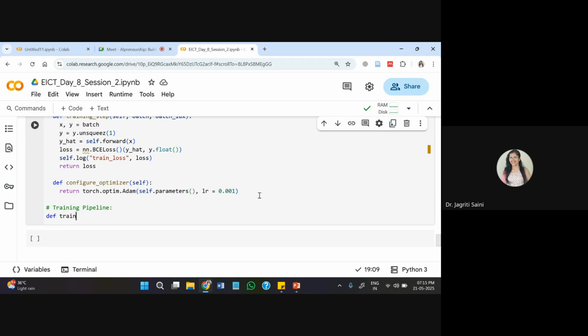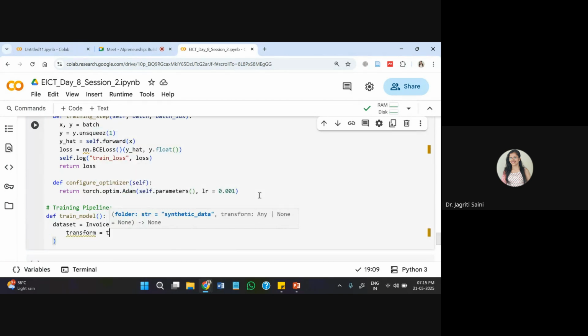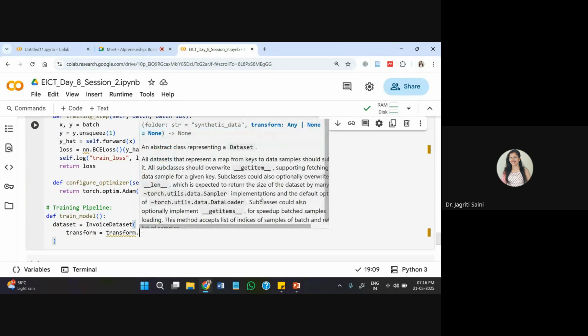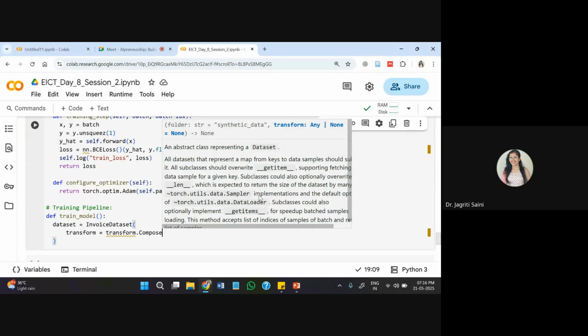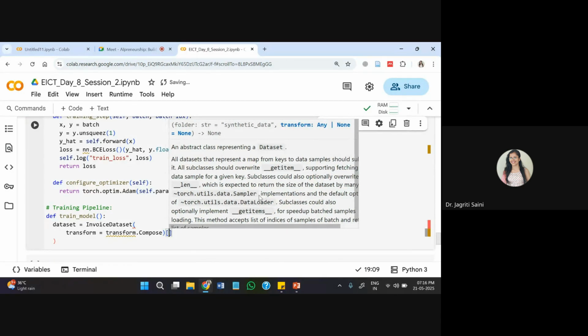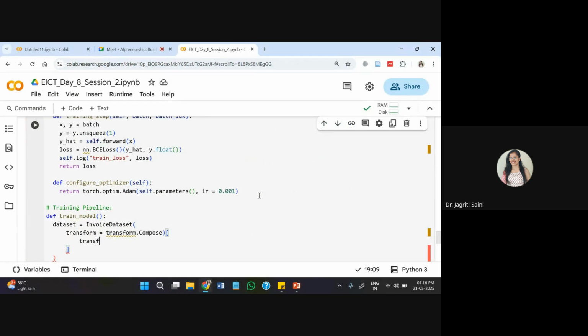So I'll write here define train model, and inside this I'll pass first the data set, and that will be invoice data set that we have already created. Inside this invoice data set, we'll use transform, and we'll pass transform dot compose, and within this we'll pass the parameters that we need for the transformation. One is transform your data, whatever you are gathering from your invoices, to a tensor. That is the first stage process.